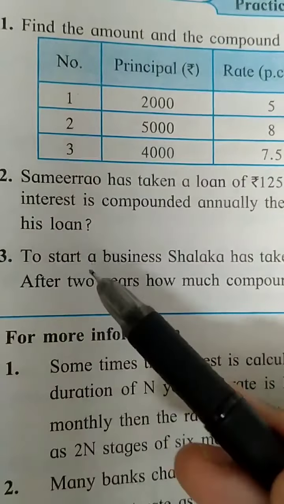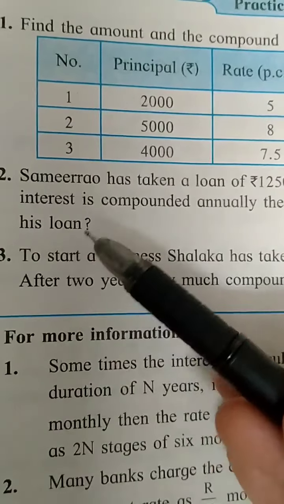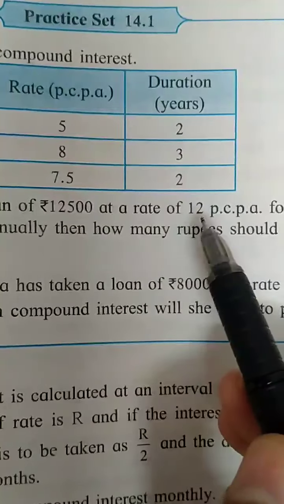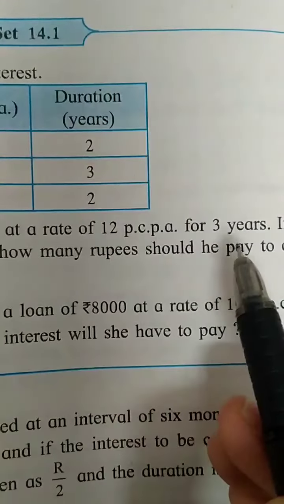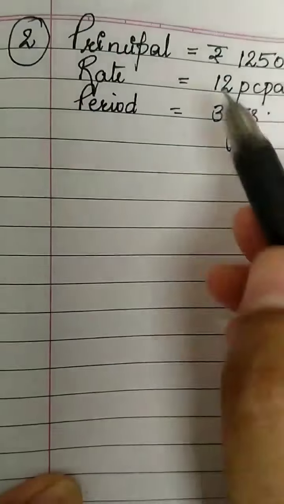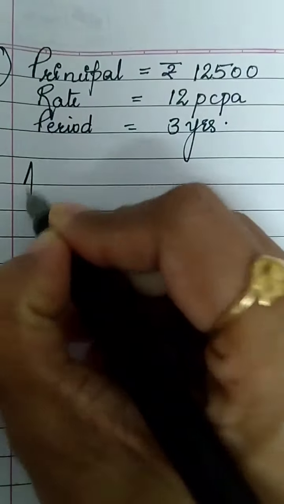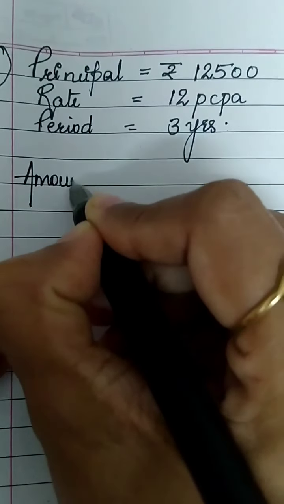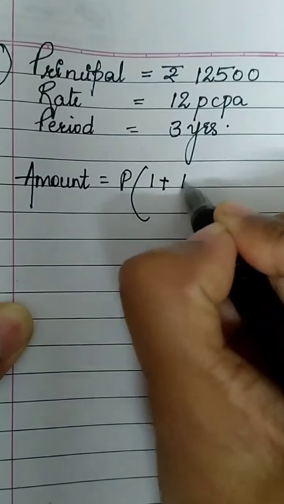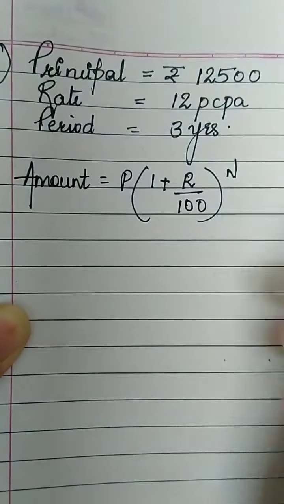What is the amount that he has to pay so that he will clear off his loan? Let us write the details. Principal 12,500, rate 12 PCPA and period 3 years. Written the given details, principal, rate and period. Let us write the formula. Amount is equal to principal into (1 plus R upon 100) the whole raised to N.